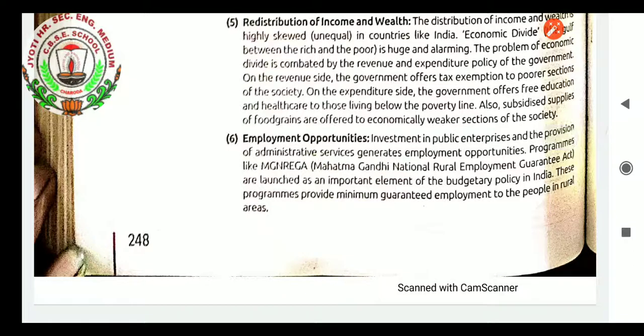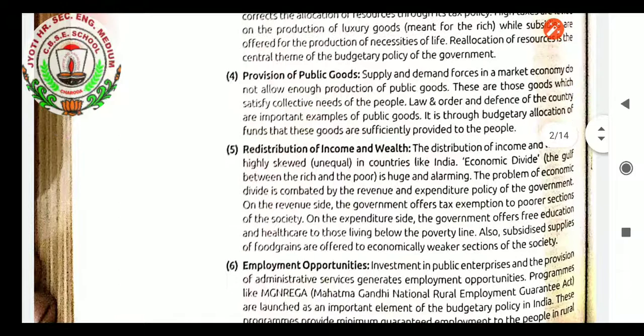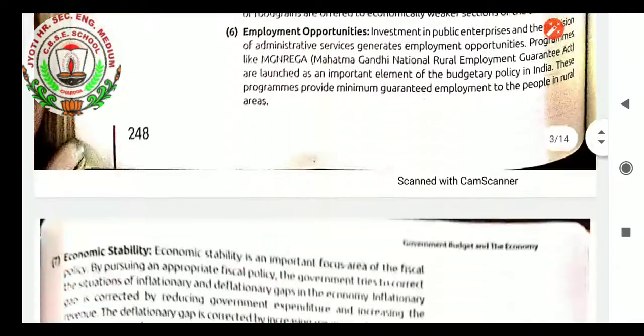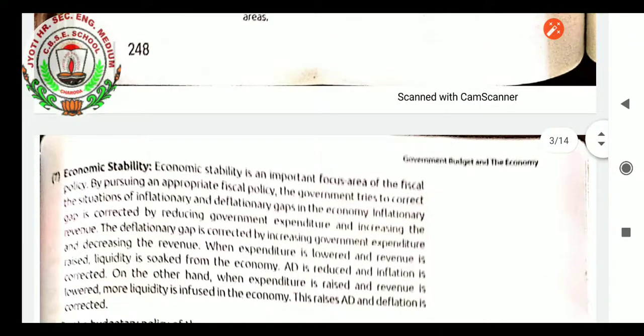So that is employment opportunity, students. MGNREGA is very popular, under which many people are getting employment, even in good government posts. The government is finding job opportunities and offering them to the general public, so that poor people and the middle income group, if they are literate and educated, can get a job under MGNREGA.